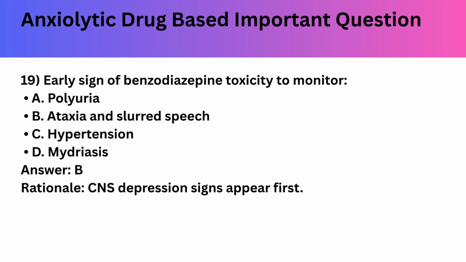Next question: early signs of benzodiazepine toxicity to monitor. Polyuria, ataxia and slurred speech, hypertension, or mydriasis. Correct answer is B. Ataxia and slurred speech. CNS depression signs appear first.